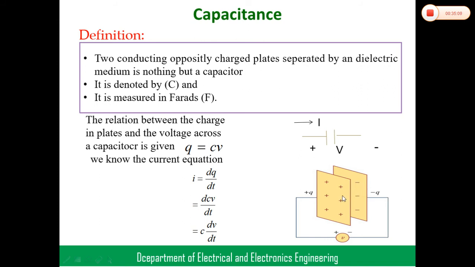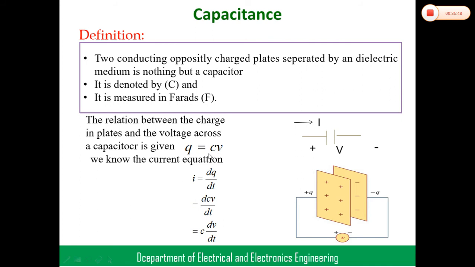Simply we can say that two conducting, oppositely charged plates, one positively charged and the other negatively charged, separated by a dielectric medium, is nothing but a capacitor. The dielectric medium is nothing but an insulator. So two oppositely charged plates separated by a dielectric medium is a capacitor. It is denoted by C, and farads are the units for capacitance. Coming to the relationship between charge and voltage, Q equals CV.